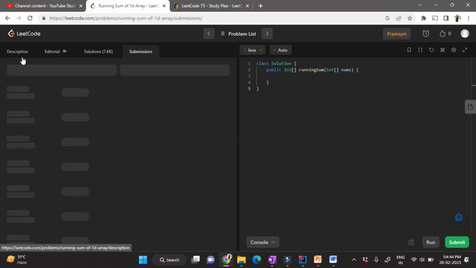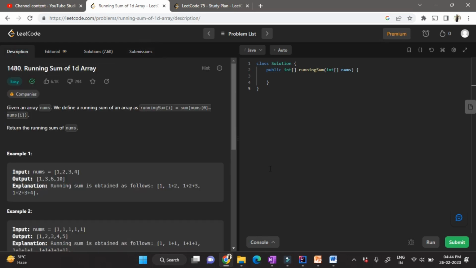But whenever you are trying to solve a problem, I will highly recommend you to give it at least 30 minutes or 1 hour. Because even in an interview, any interviewer will give you one problem and he or she will give you 30 minutes or 1 hour to understand that problem and solve it. So you have to go through the entire procedure of understanding the problem, coming up with a brute force, then optimizing it, and then finally writing the code for it.